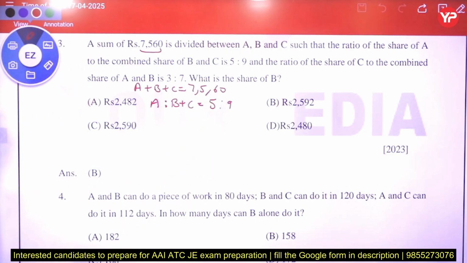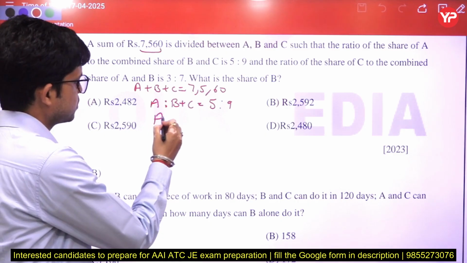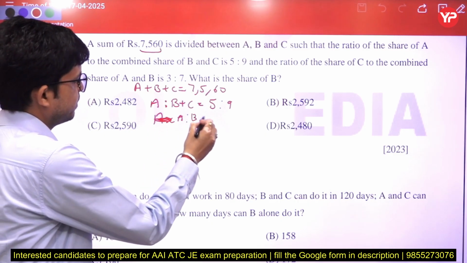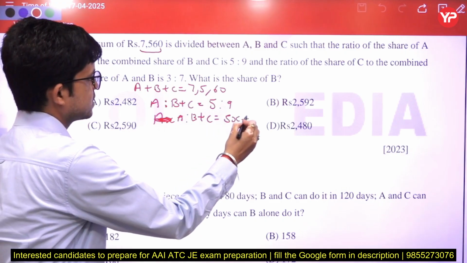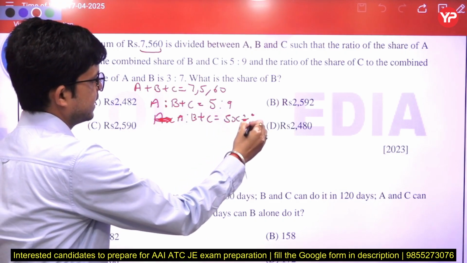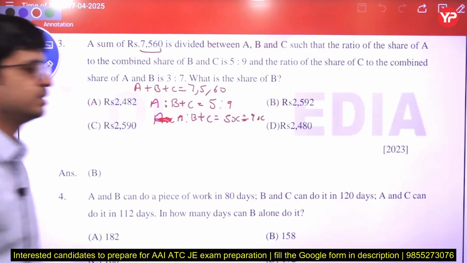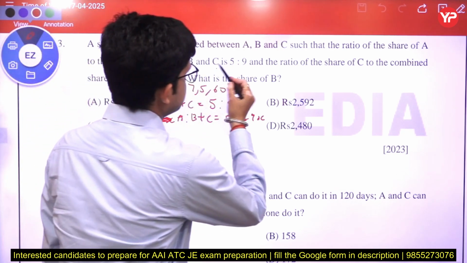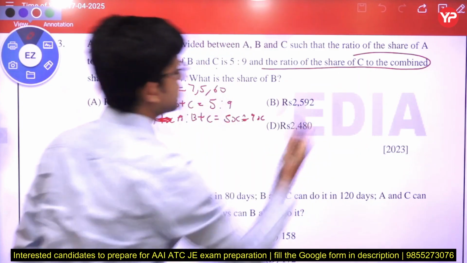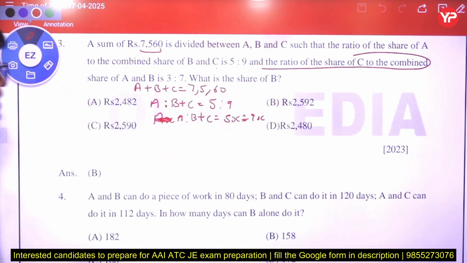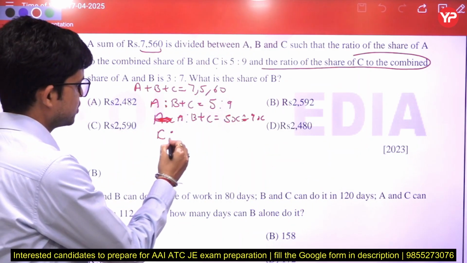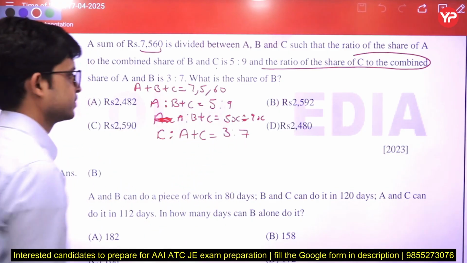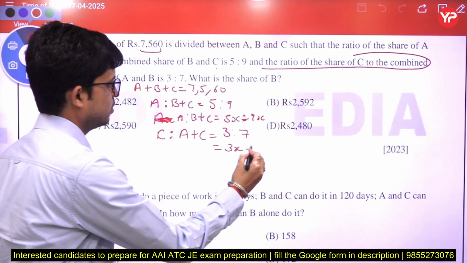And what we can do here, we can also take A ratio B plus C as 5x ratio 9x. We can also use that. Similarly, next is the ratio of the share of C to the combined share of A and B, that is C ratio A plus B, is 3:7. We can also use 3x and 7x.